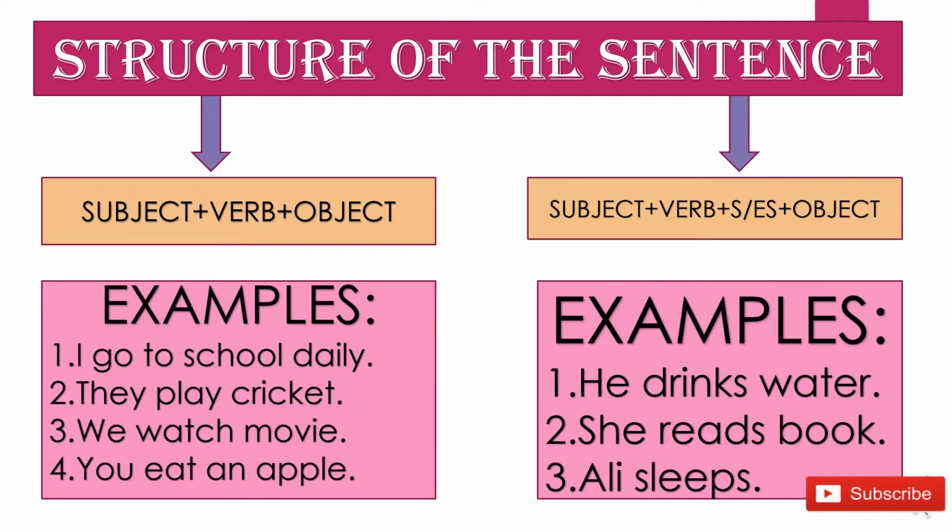Let's come to some examples. I go to school daily, they play cricket, we watch movies, you eat an apple. Examples for the third person singular: he drinks water, she reads a book, Ali sleeps. So have you seen the major difference in these two sets of examples? Yes, with the third person singular, we are adding s or es to the verbs, right, my dear students? But with the first and second person, we are not adding anything to the verbs.